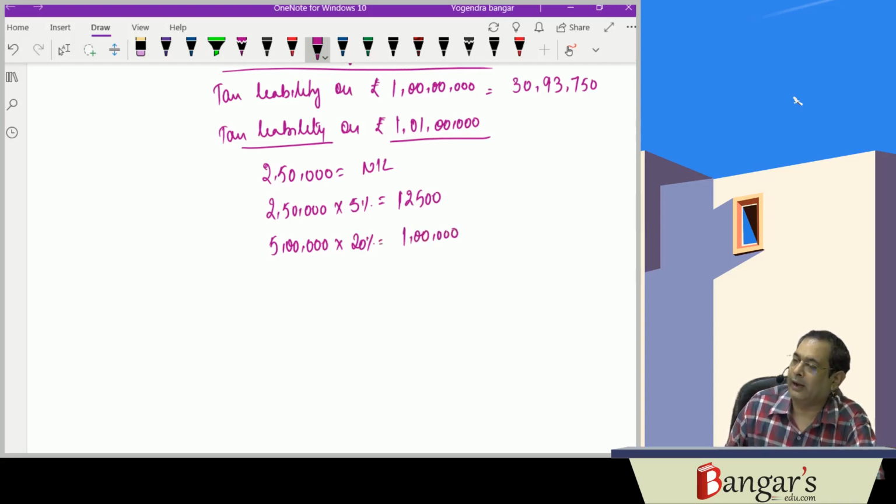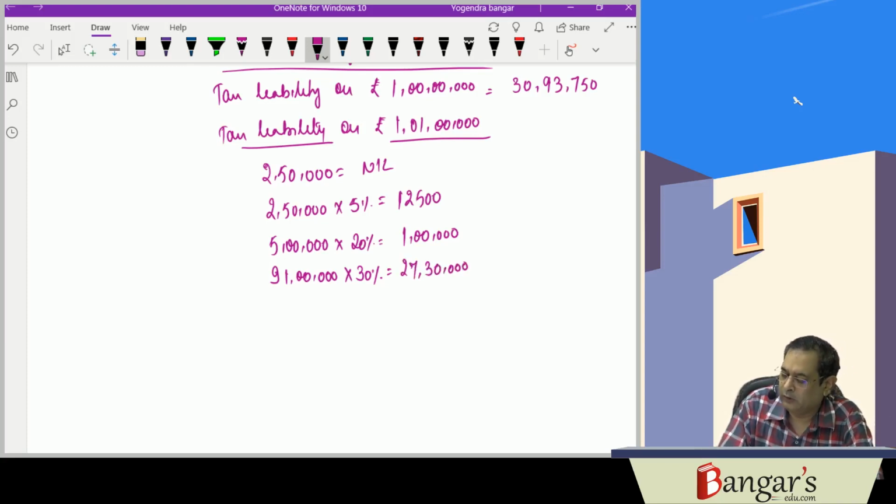And on the balance of 91 lakhs, it is 30%. So it works out to be 27 lakh 30,000.